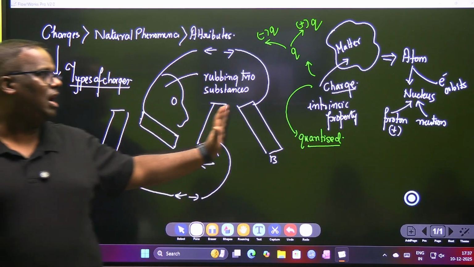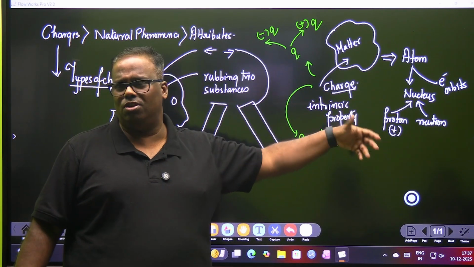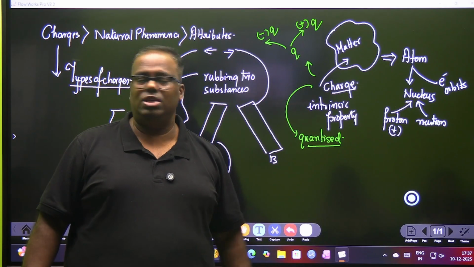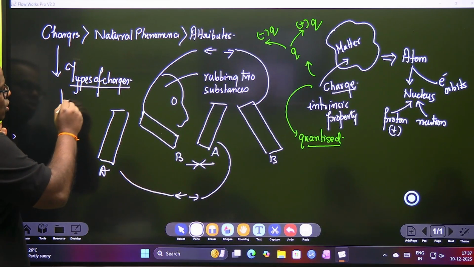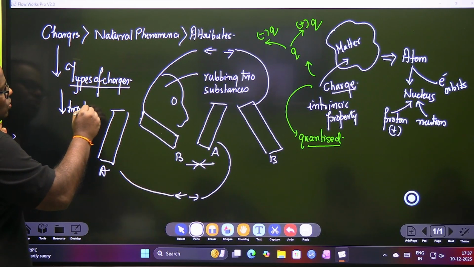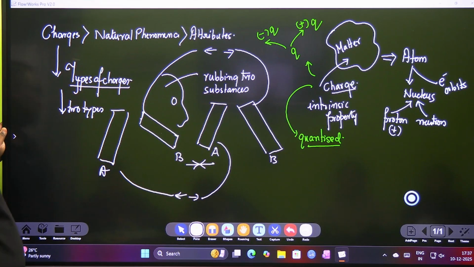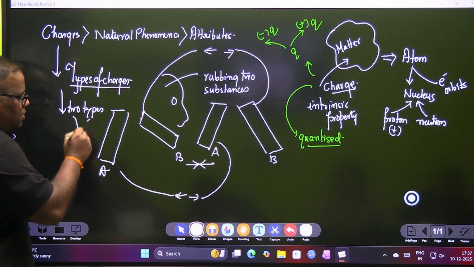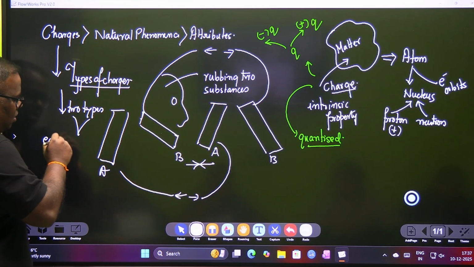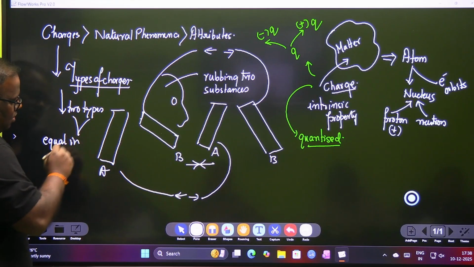At a higher level you'll study that, in protons and all, a lot of experiments were done. So the concept came up that charges were attributed to two types. And the most interesting thing about these two types is that both are equal in magnitude.